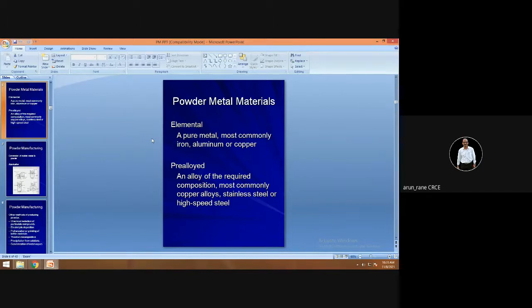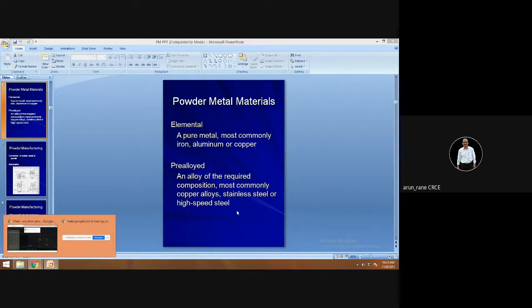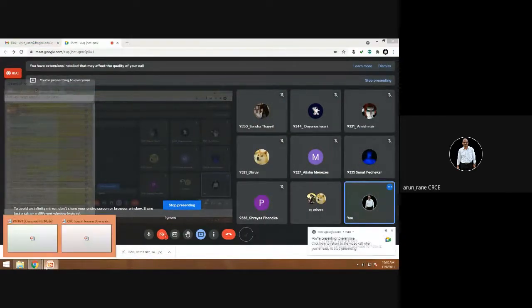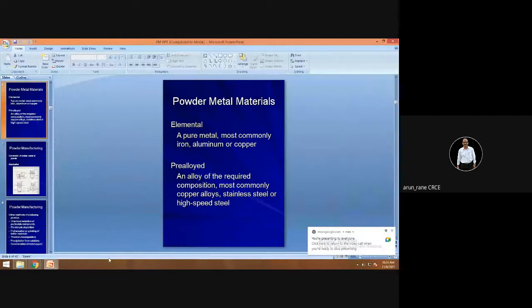Materials which can be used in powder metallurgy are pure metals, and mostly it is iron, aluminum, copper, or even SS also. It can be pre-alloyed steels also, like copper alloys.